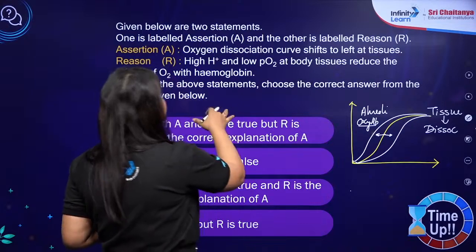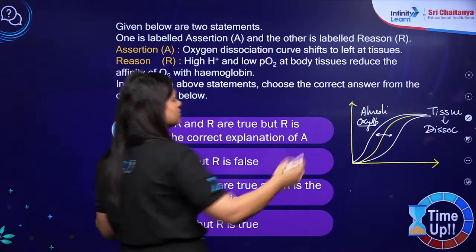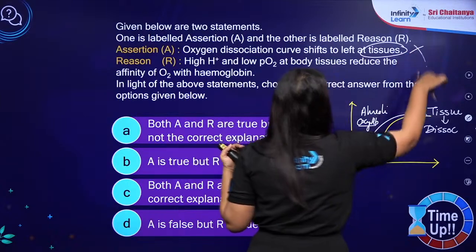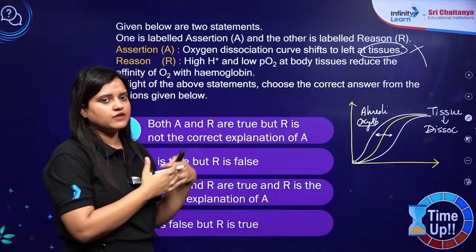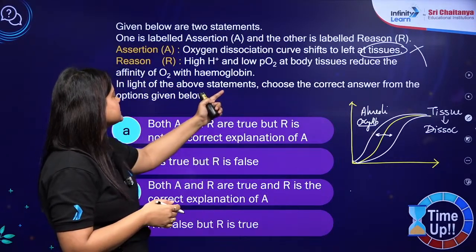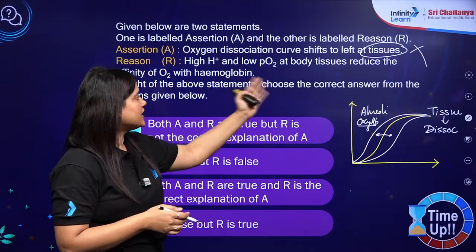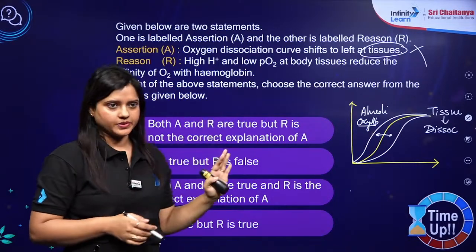So oxygen dissociation curve shift to left at the tissue. This itself is wrong. ये तो गलत हो गया ना? ये तो alveoli में होगा क्योंकि here there is formation of oxyhemoglobin. वो तो alveoli में बनेगा. High H plus, low PO2 at body tissue reduces the affinity of oxygen in hemoglobin.